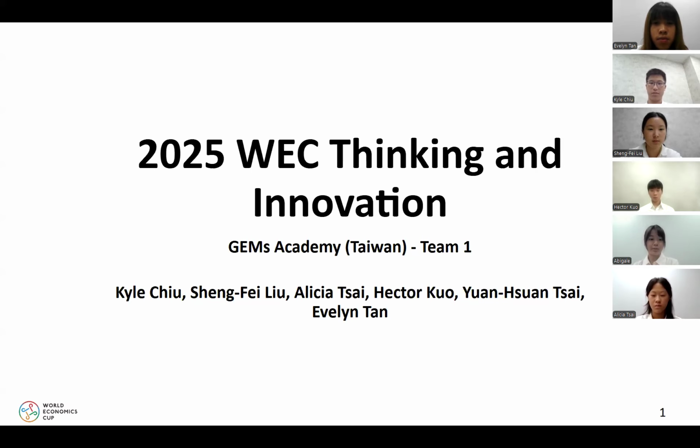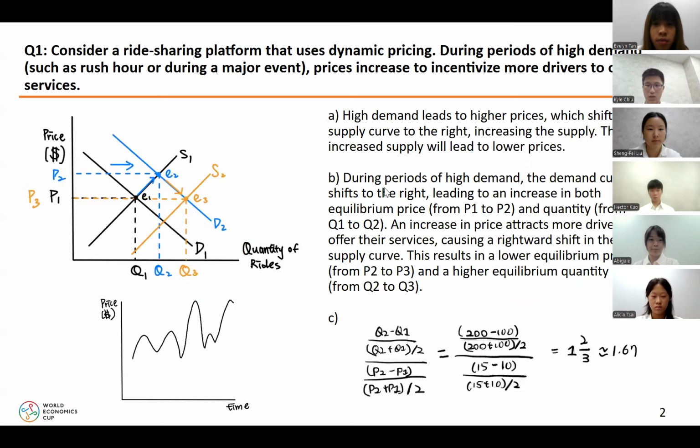Let's start with the first question. First, during peak times, the demand for rides increases, shifting the demand curve to the right. This leads to a higher equilibrium price and an increasing quantity demanded. The higher price attracts more drivers, shifting the supply curve to the right. This additional supply causes the price to fall slightly and the quantity to increase again.